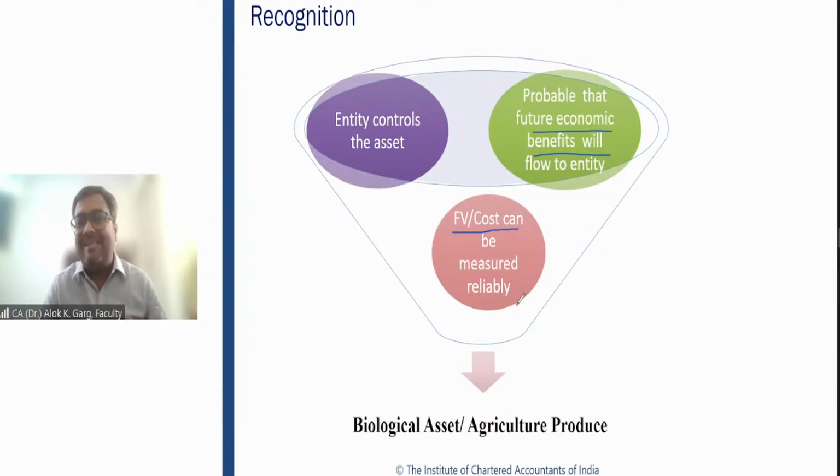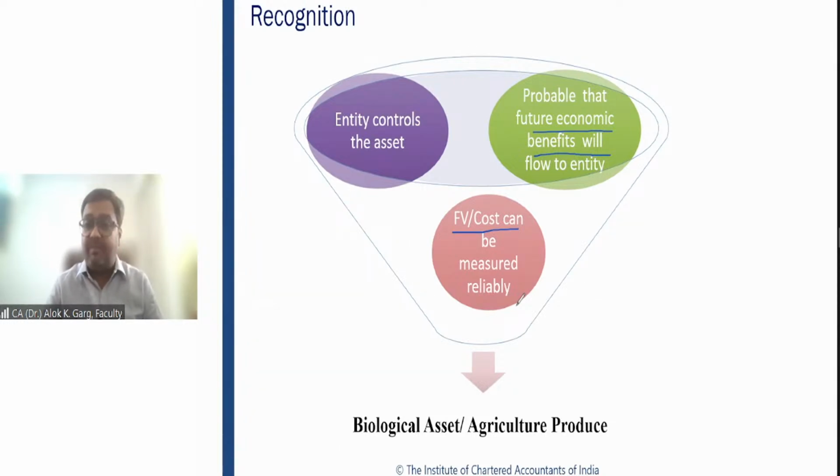So in a month, you are getting 600 kg of milk, and 7200 kg of milk in a year. How can you measure the per unit cost of that milk, or the per kg apple cost? It cannot be measured reliably, right?